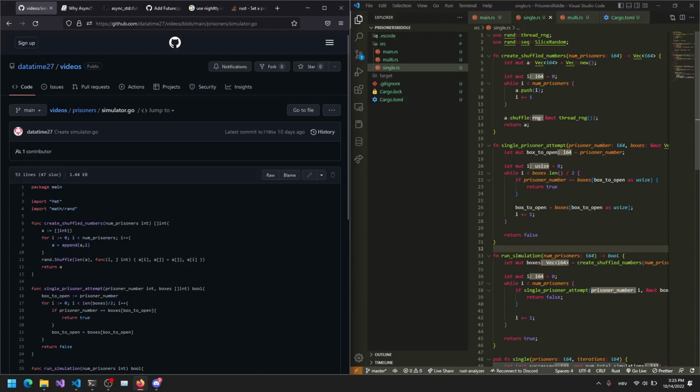And here I just randomize those items in the box. Go has a standard library for random numbers, while Rust doesn't. This code is a little more complicated than this function. It shuffles, and I'm just saying the thread range, and this is way better than this. So in this case, Rust is more readable.